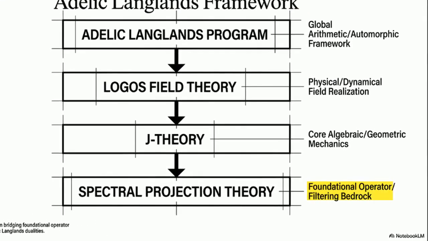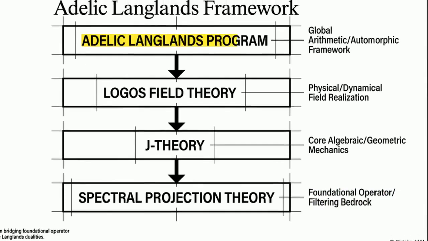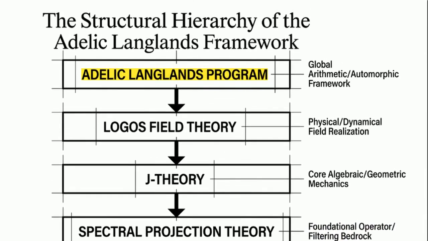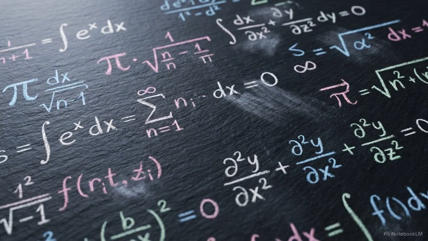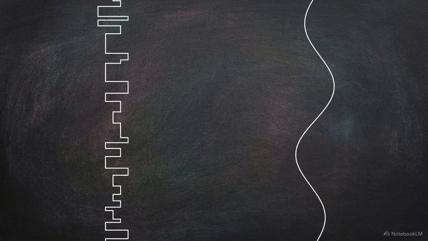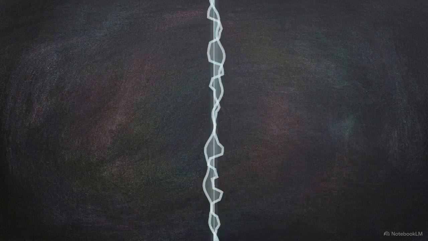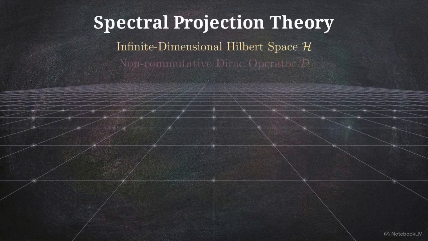We'll build this framework from the bottom up, starting at the operator bedrock, feeding data through each tier to reach the global program at the top. This construction relies on a sequence of specific equations. By following them, we can prove that quantum fluctuations and geometric paths are actually two sides of the same data stream. We begin with the non-commutative Dirac operator.